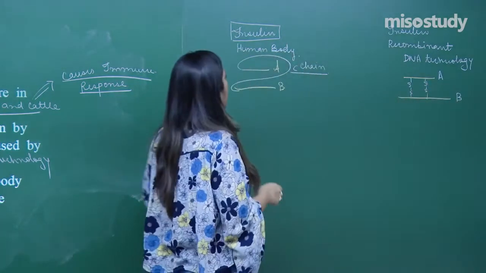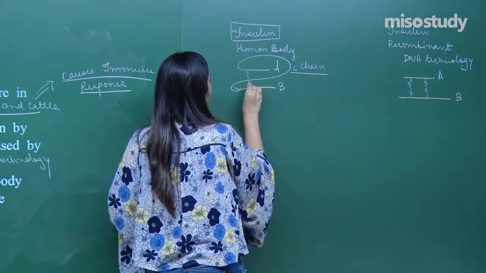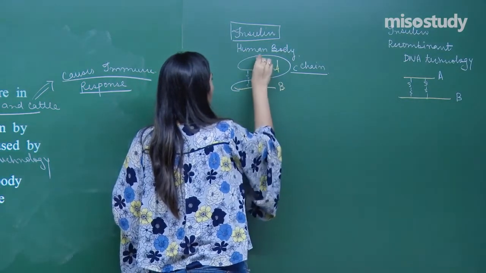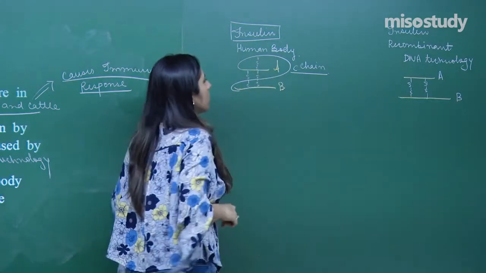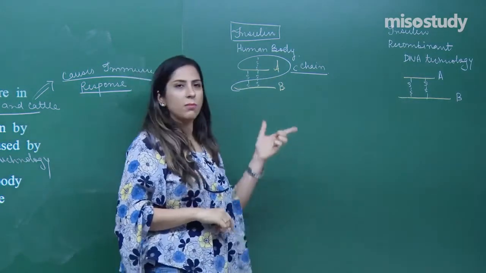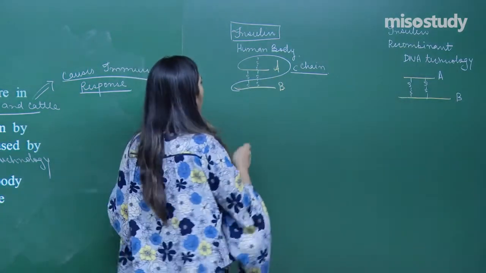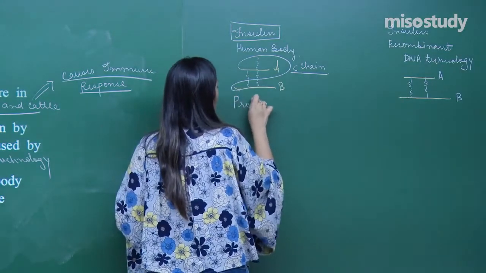In this case also, the disulfide bridges are present in between them. So the insulin which is formed inside the human body is in a pro form, that is called proinsulin.